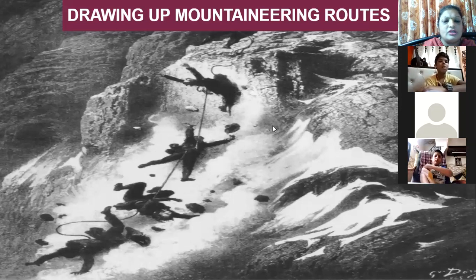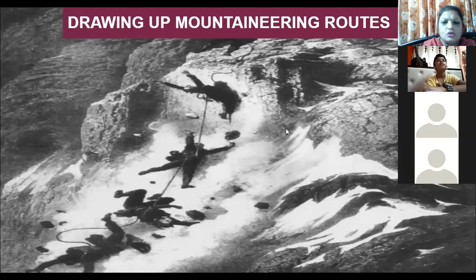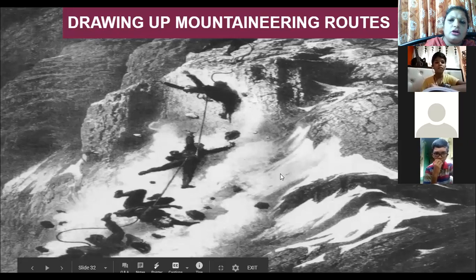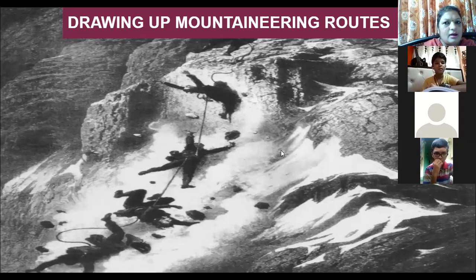So the third use of physical map is drawing up the mountaineering routes. To draw the mountaineering routes, how to climb the mountain. If you know the route, you can easily climb. Otherwise, you may be in danger. So this is the third use, drawing up mountaineering routes.